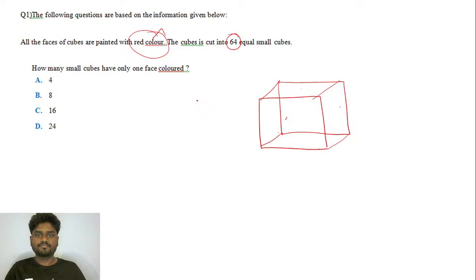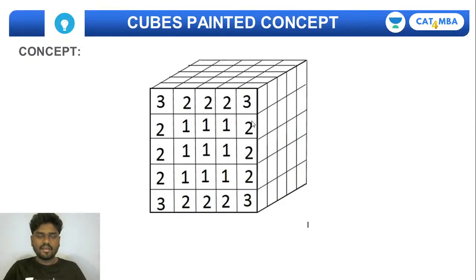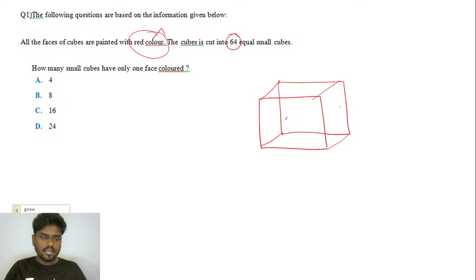Okay, so before getting into the question, let me take a typical cube. If I try to cut this cube into 2 equal parts, that is, if I give a cut in the length, a cut in the height, and a cut in the width, how many identical cubes will I get after cutting it with 3 cuts, one in the length, one in the height, and one in the breadth?